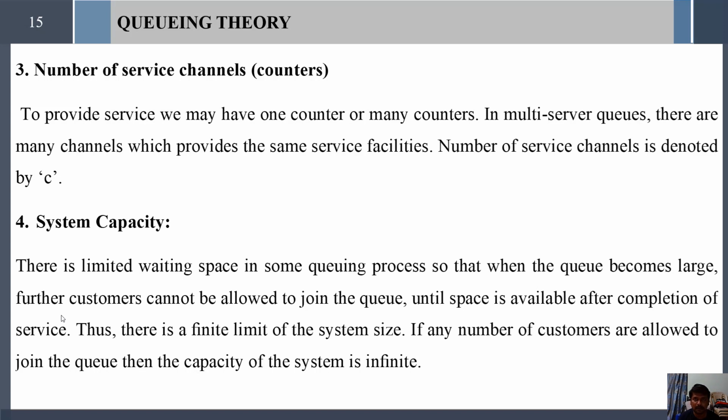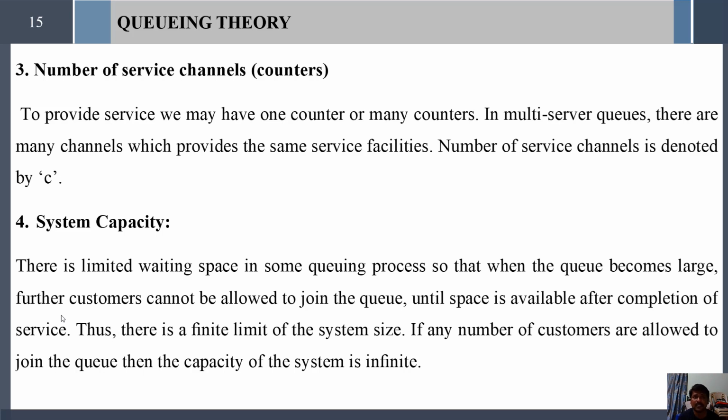And next is system capacity. Suppose the number of persons is very limited, and only that number of persons can be served today and the rest will be served tomorrow. So here today's number of customers has been restricted. In the other case, the capacity is infinite: any number of customers can be allowed to join the queue.